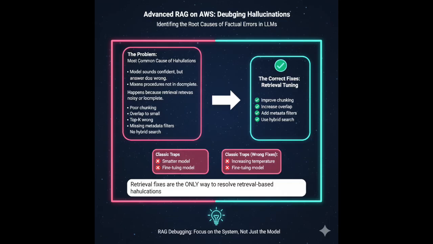Chunking may be poor. Overlap may be too small. Top K may be wrong. Metadata filters may be missing. Hybrid search may not be used. The correct fixes are always retrieval fixes. Improve chunking. Increase overlap. Add metadata filters. Use hybrid search. Add re-rankers. The wrong fixes are classic traps: using a smarter model, increasing temperature, fine-tuning the model. Those do not fix hallucinations caused by bad retrieval.